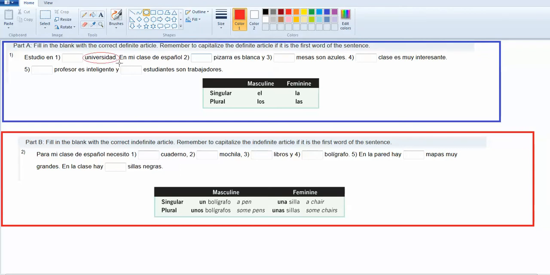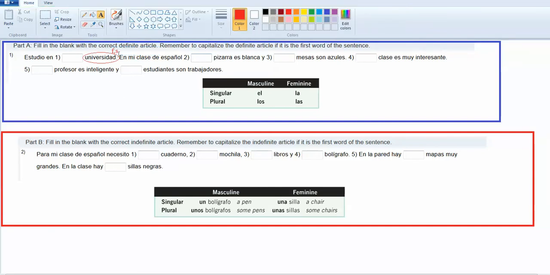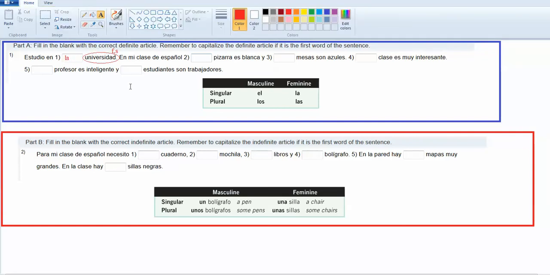We know that universidad ends in D-A-D, which makes it feminine, and it's singular because I just study at the university, not the universities. So for a word that's feminine and singular, I'm going to put that up there. This word is feminine and it is singular. Okay, so for a feminine singular word, I want the feminine singular "the," which is la, and that's what I would put here. Estudio en la universidad.